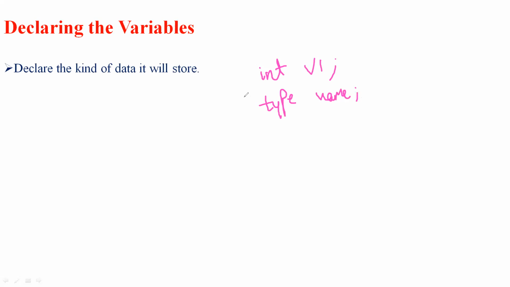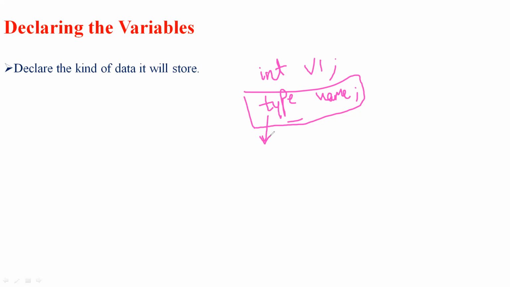So this is the syntax for declaring a variable: type as well as a variable name. We can declare Java variables by using this syntax, that is type and name. Here the type of data can be stored in the variable, based on whichever data type it is.